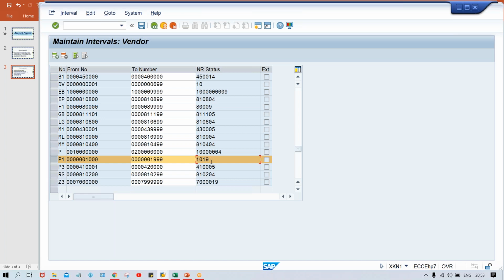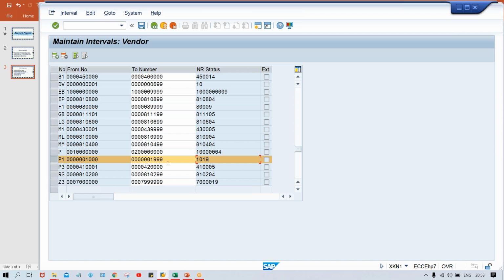Right? So now, against this number range, whenever we set up a new vendor, the system is going to check what the number range is. The system has triggered this P1. How? First of all, the system is going to trigger the account group, and against that account group, which number range have we assigned? P1 we have assigned. Against P1, what range have we given?